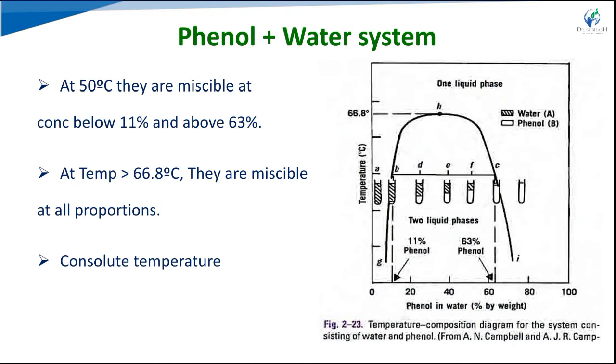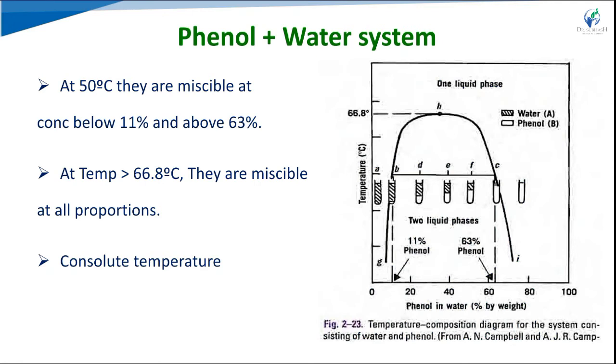Now we raise the temperature. The water concentration in the phenol layer and the phenol concentration in the water layer both increase, and the compositions of the two conjugate solutions become nearly the same. At a fixed temperature, the composition of each solution is fixed and both solutions are in equilibrium. Above a particular temperature, the solutions are completely miscible in all proportions, so the two layers disappear and a single homogeneous phase is obtained.